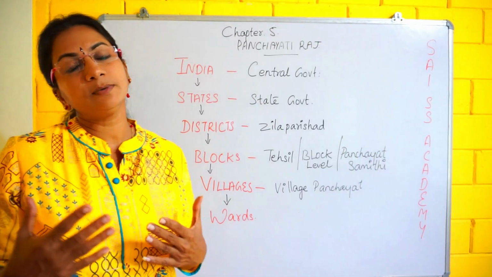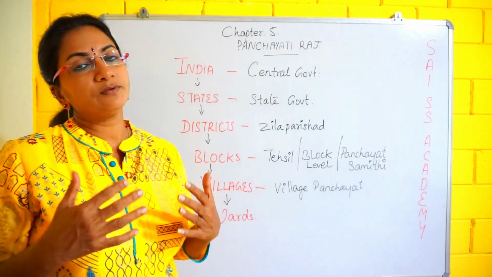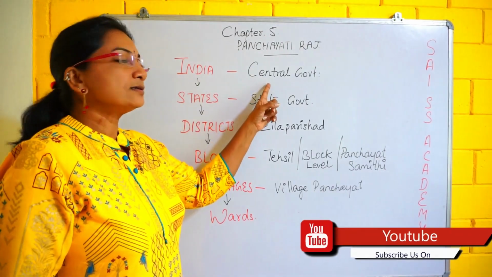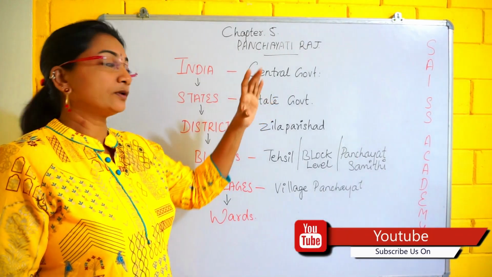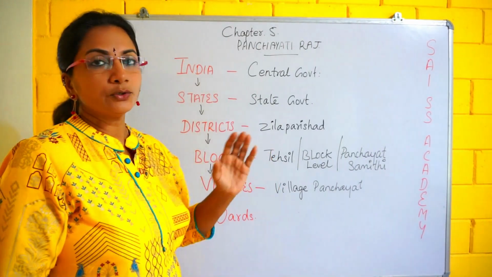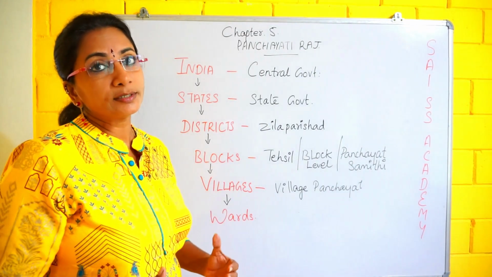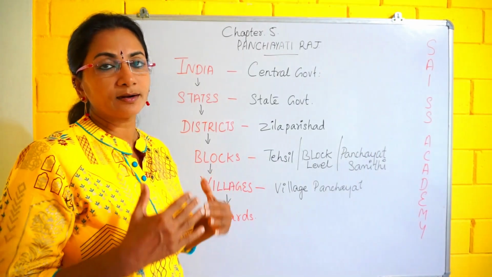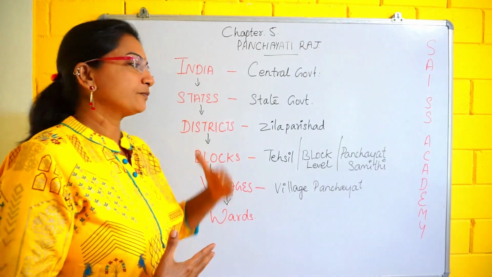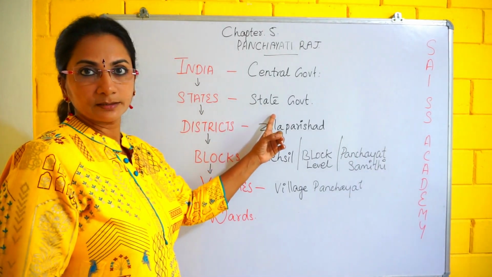How is it possible for the central government to look after all the states? We know that we have 28 states. Here, India is looked after by the central government. It is not possible for the central government to look after all the problems of the whole country. So the country is divided into states, and each state has a state government.